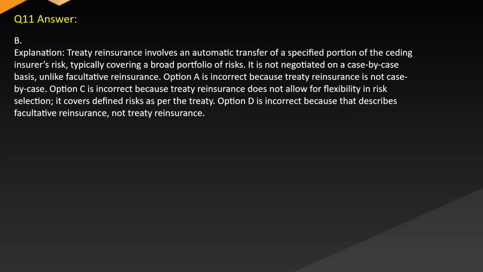Answer. B. Explanation. Treaty reinsurance involves an automatic transfer of a specified portion of the ceding insurer's risk, typically covering a broad portfolio of risks. It is not negotiated on a case-by-case basis, unlike facultative reinsurance. Option A is incorrect because treaty reinsurance is not case-by-case. Option C is incorrect because treaty reinsurance does not allow for flexibility in risk selection. It covers defined risks as per the treaty. Option D is incorrect because that describes facultative reinsurance, not treaty reinsurance.